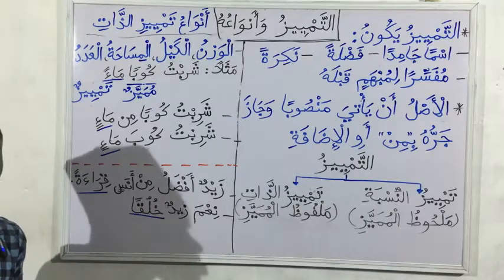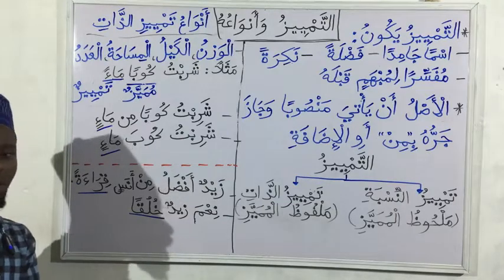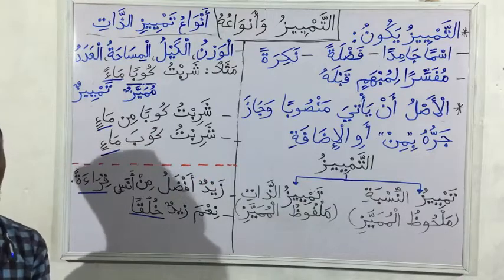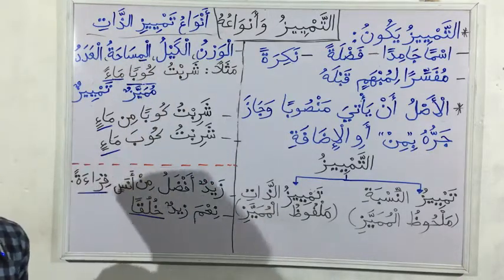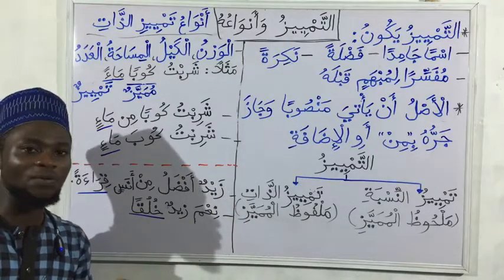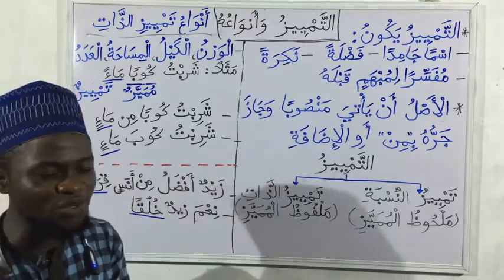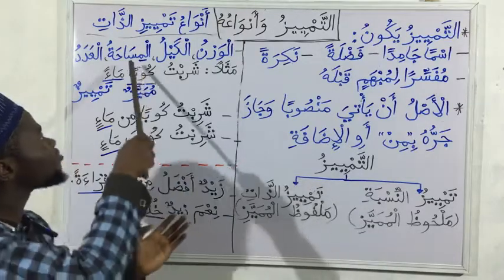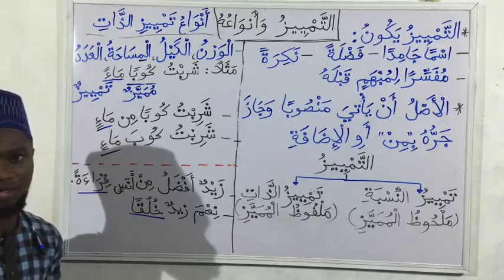W-E-I-G-H-T, weight. Something we can weigh. So all those words of weight or weighing are the ones for Waznu. Then Kail. Kail is something we can call words of capacity, that is, things we use for measuring. Then Misaha is length and Adad is number.